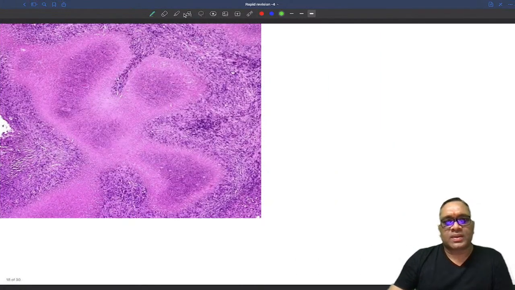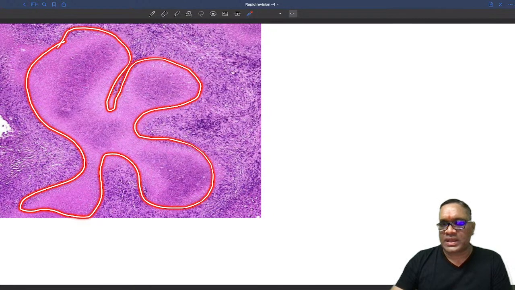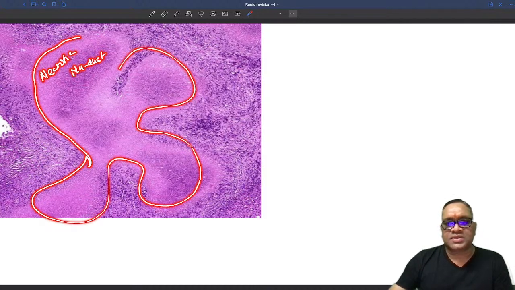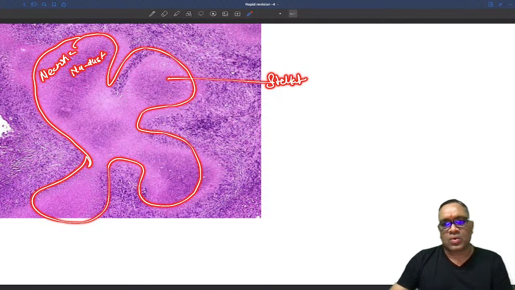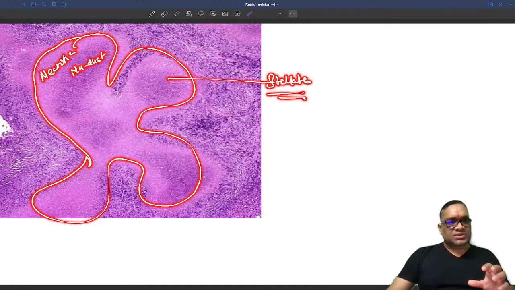Now look at this one. Can you see this? How is the appearance of this area? This looks like a star shape. We are seeing an eosinophilic area. It's a necrotic area, right? And this area is showing you nuclear dust, right? So this is the necrotic area and there is nuclear dust, and this is all looking like a star shape. So this will be called a stellate granuloma, right? Where are we going to see this? We are going to see this in cat scratch disease, right?